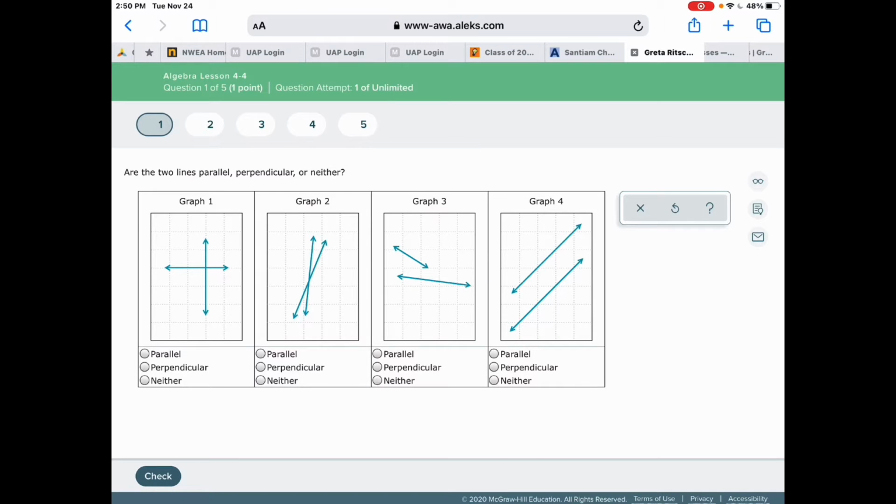Hi guys, let's work the problems on lesson 4.4 and hopefully this will be helpful to you.